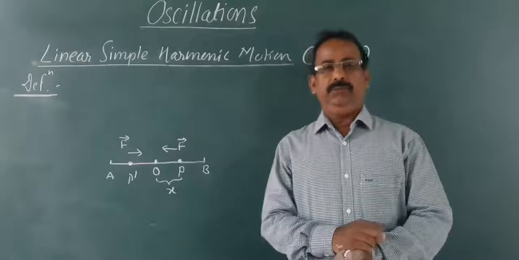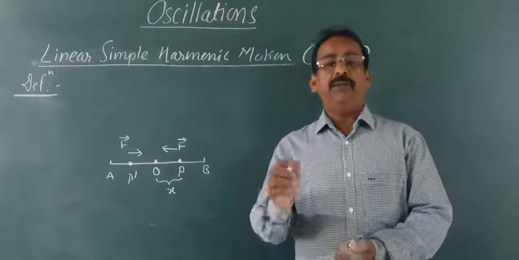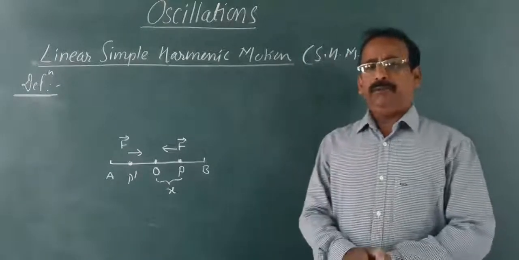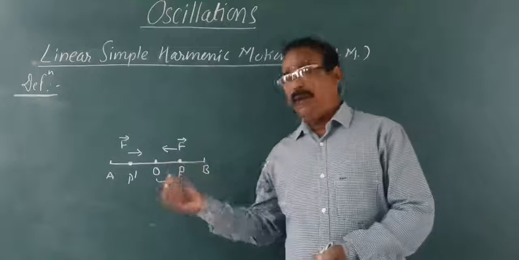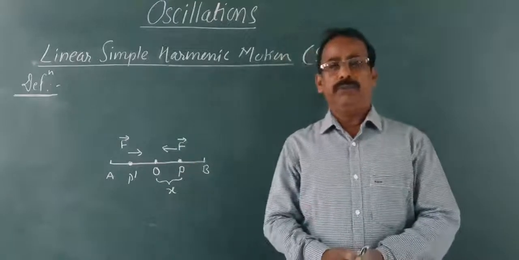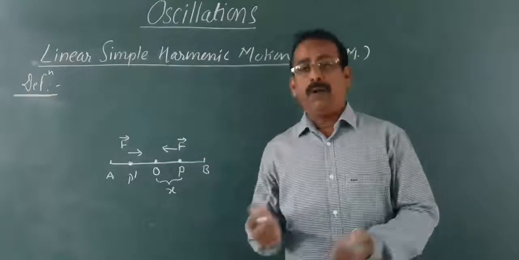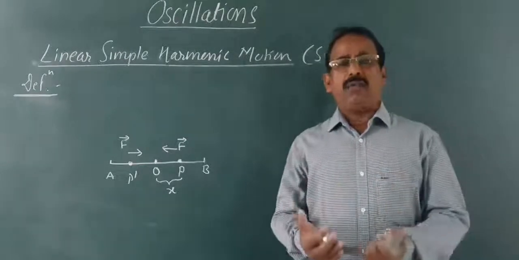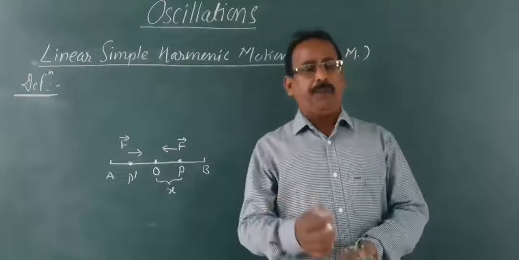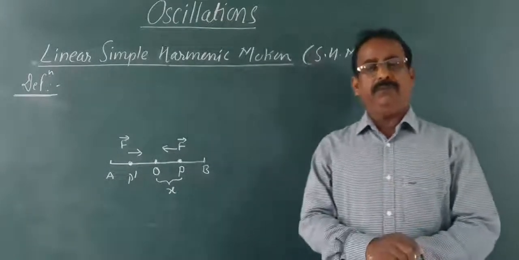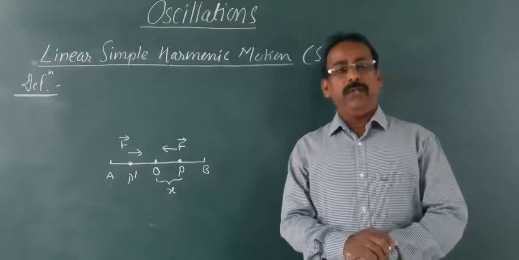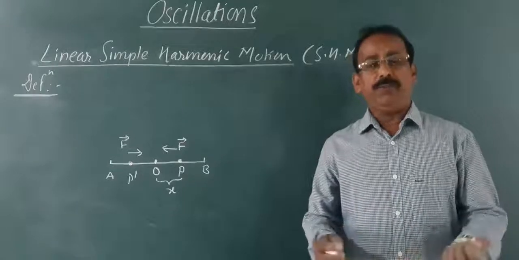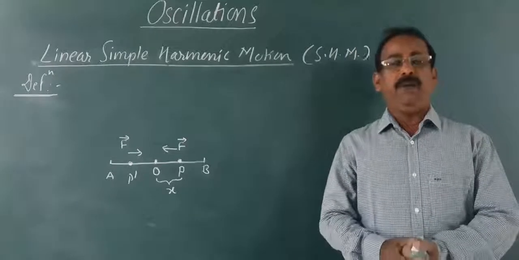Besides the direction of force, you will find that the magnitude of this restoring force is proportional to the displacement of that particle from the mean position.